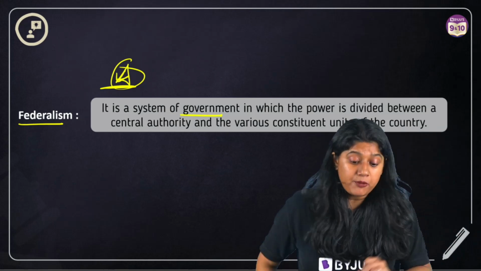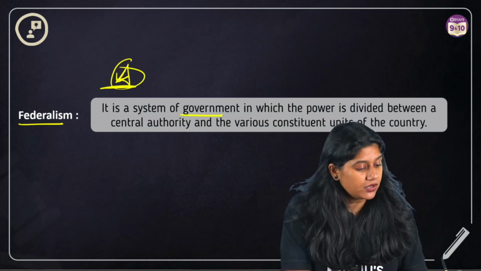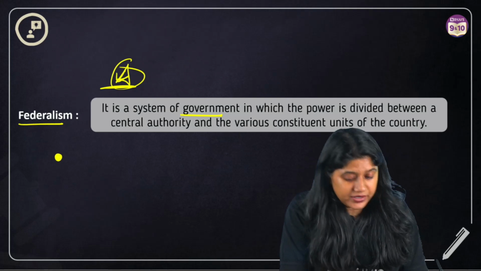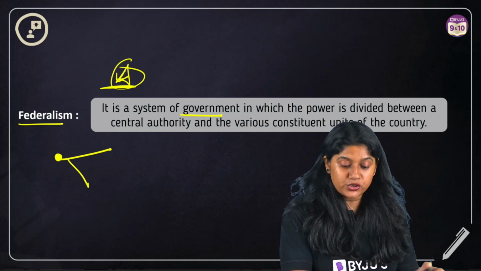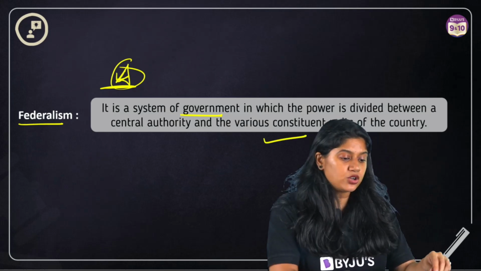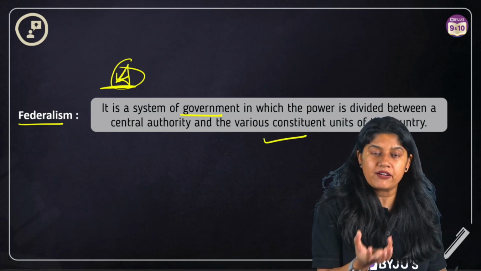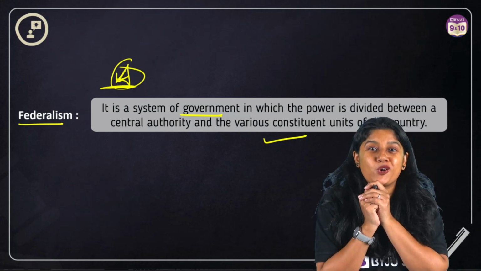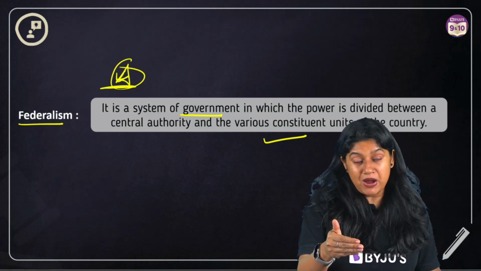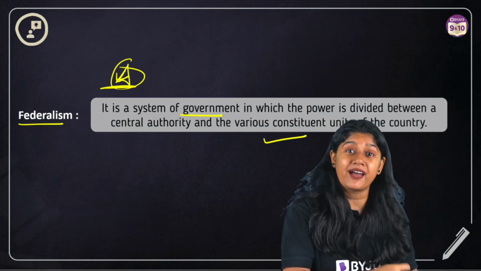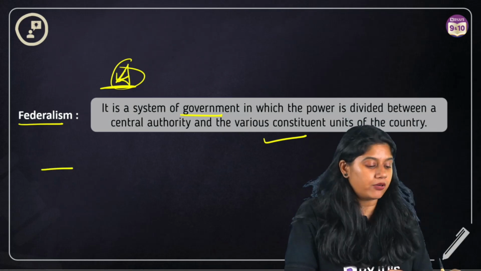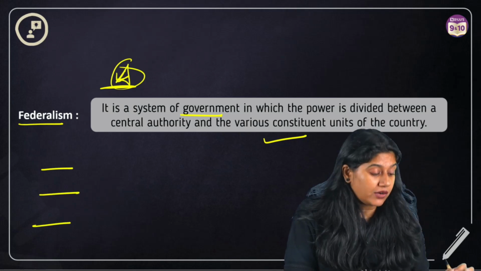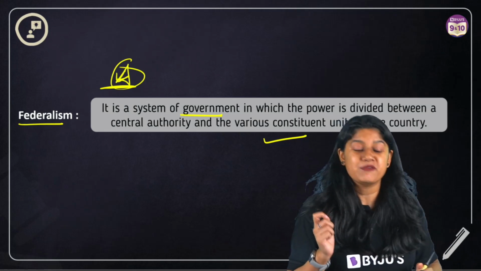It's a system of the government in which the power is divided between the central authority and the various other units that are there, right? So again, federalism, we are not holding the power all together. In the previous chapter of power sharing, we discussed that in a federal country we have the union government, we have the state government, and then we have the local government. So this is very, very important.